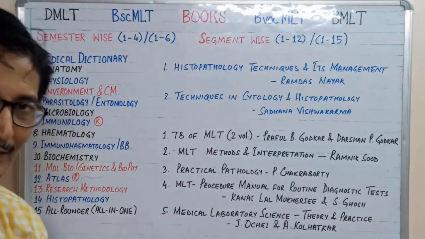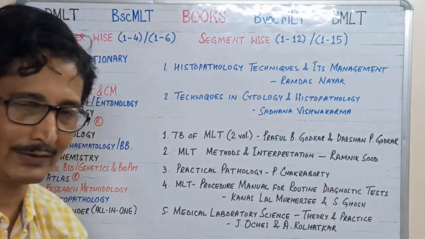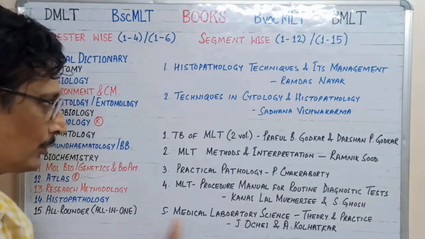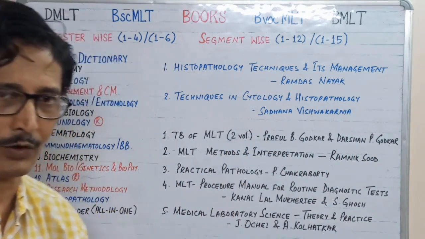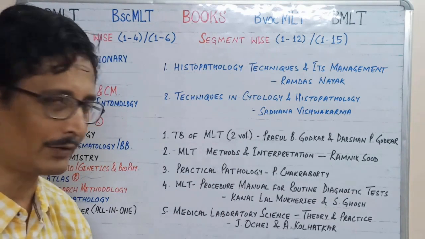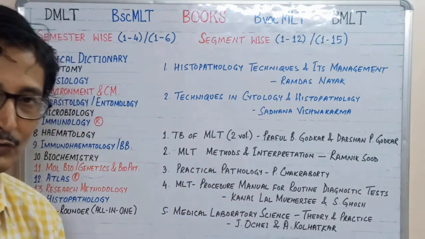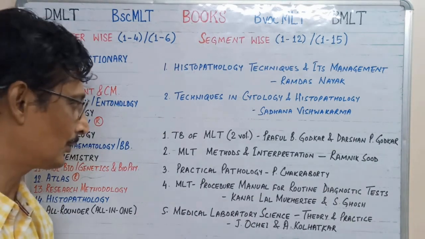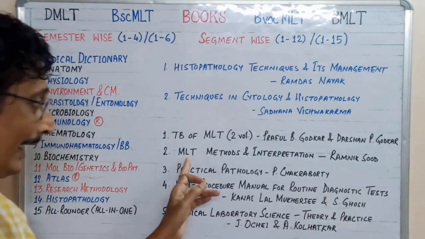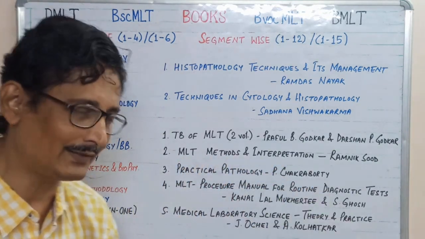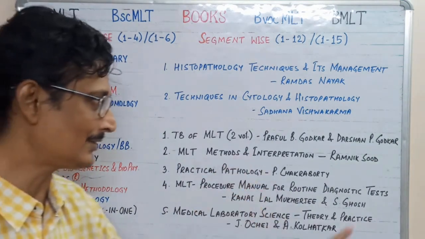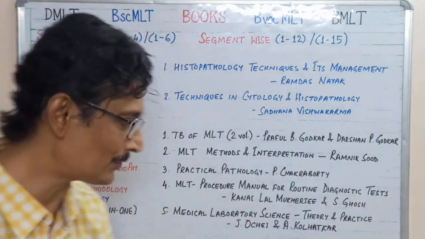If you just type Gotkar books in your Amazon app, you should get this book, and of course you can easily get a 30 or 40% rebate. So you just wait, you should get that rebate. And MLT Methods and Interpretation is also a very good book. This is also in 2 volumes, by Ramnik Sood.